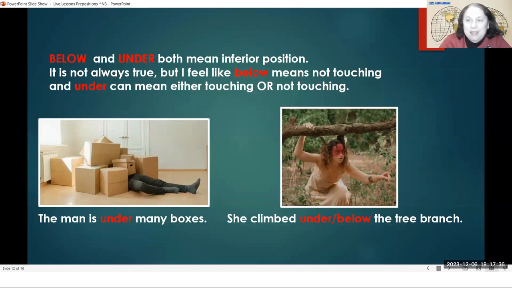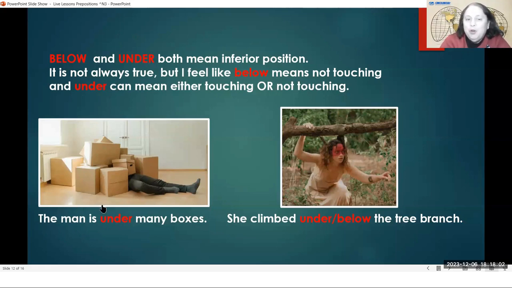But in this particular case, we're not talking about good or bad. We're talking about something that is down. So below and under both mean inferior position. They mean something that is down. It is not always true, but I feel like below means not touching. Under can mean either touching or not touching.